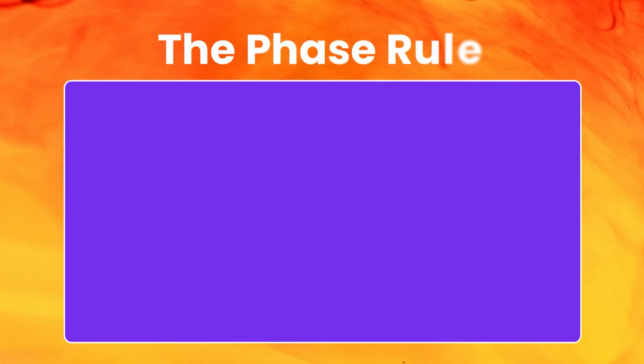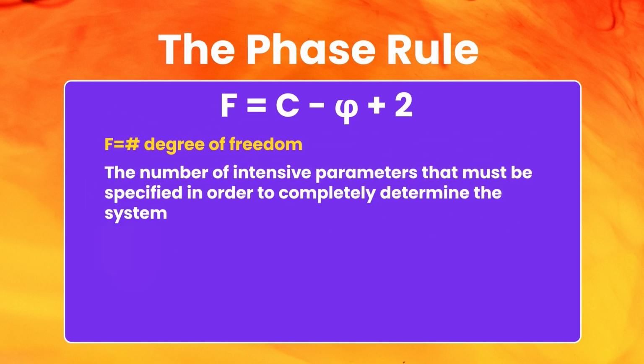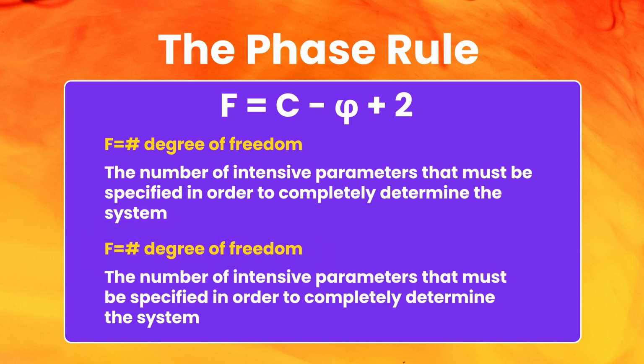Now let us discuss the phase rule. Phase rule: F = C - φ + 2. F is the degree of freedom, the number of intensive parameters that must be specified in order to completely determine the system.